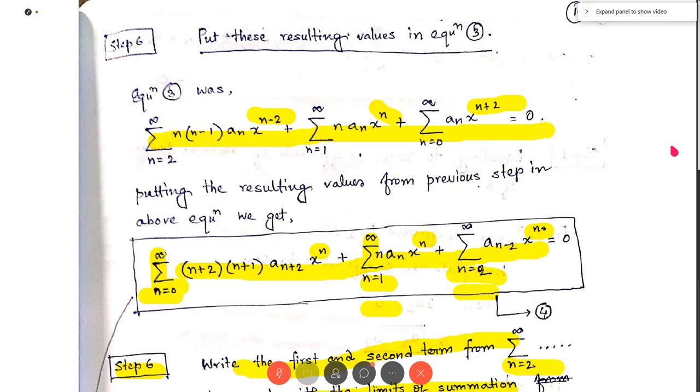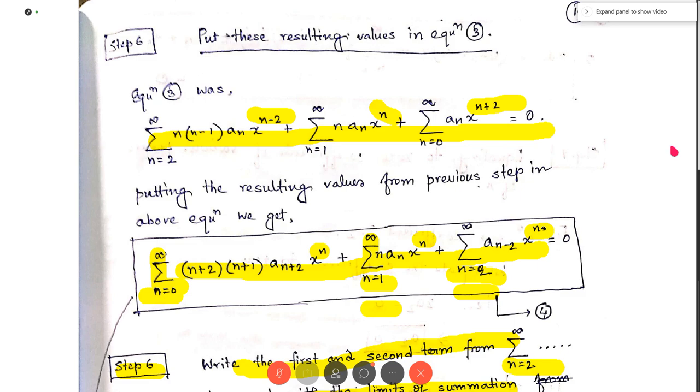Now in the first term, we explicitly write the terms for n equal to 0 and n equal to 1, and then write the remaining summation which runs from 2 to infinity. In the second term, we explicitly write the term for n equal to 1 and then n equal to 2 to infinity.